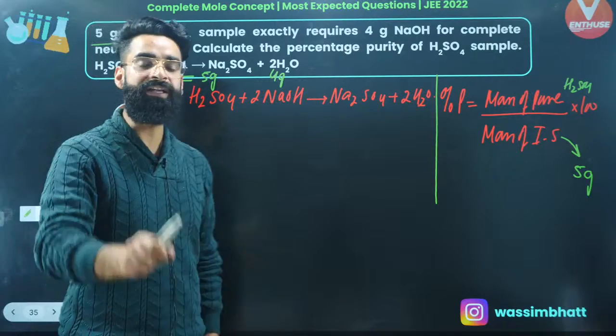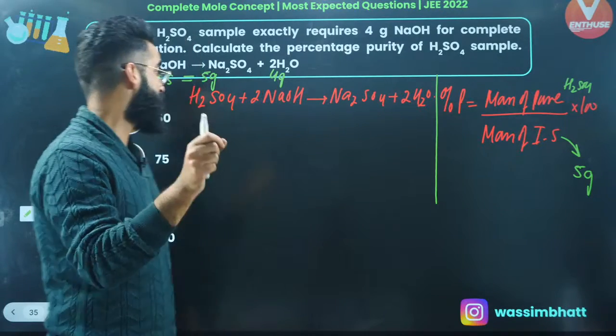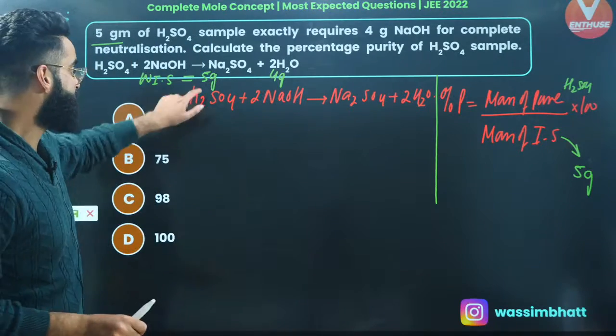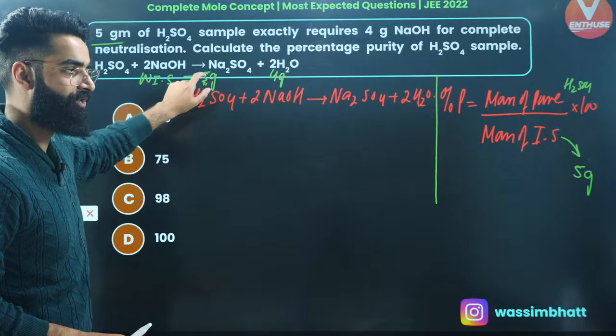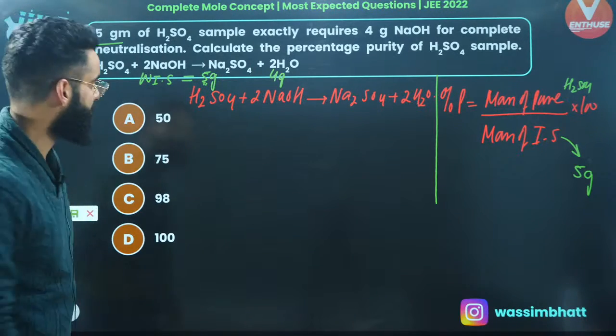Now, what is the first thing I'll be doing here? I will be calculating the mass of pure H2SO4 which will be there in the 5 grams of the sample. And how do I do that?